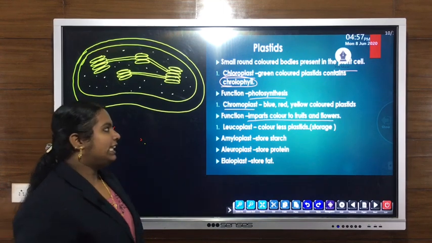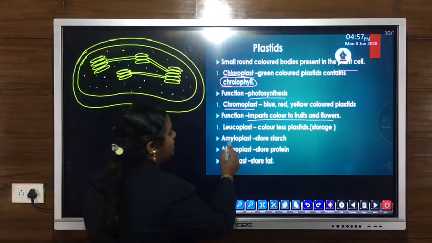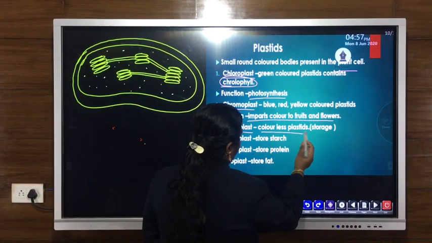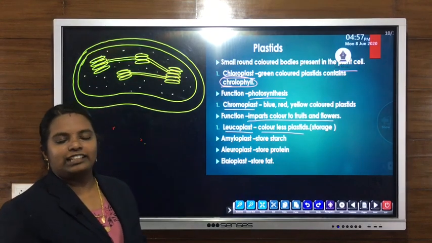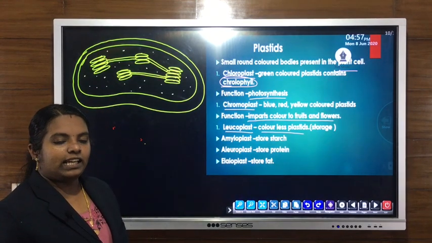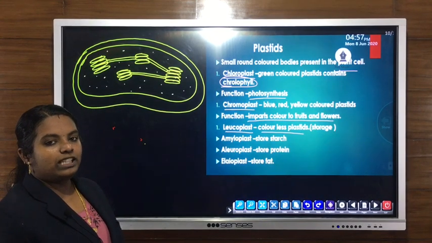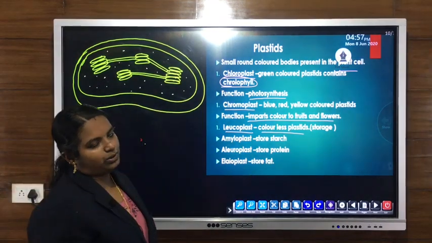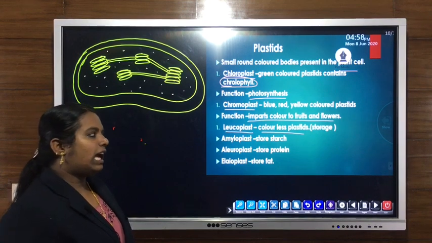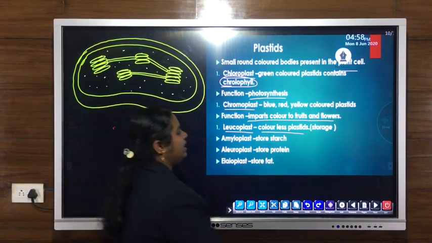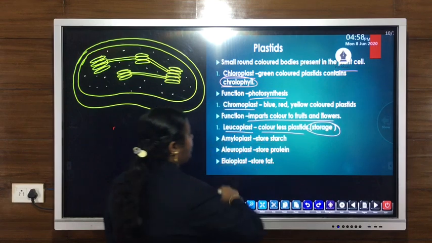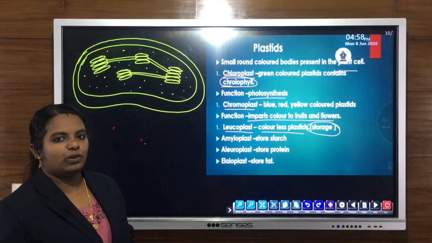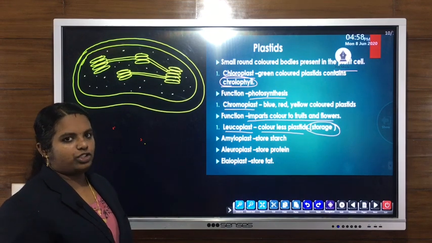Then another type of plastid is known as leucoplast. They are colorless plastids. Actually, they do not have any color like green or red or orange. So these leucoplasts do not have any colored bodies. They are colorless plastids, and their main function is storage. The function of chloroplast is the photosynthesis process, where chlorophyll molecules trap the light energy.